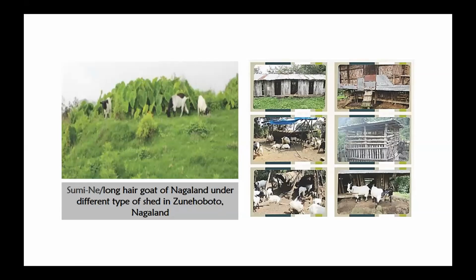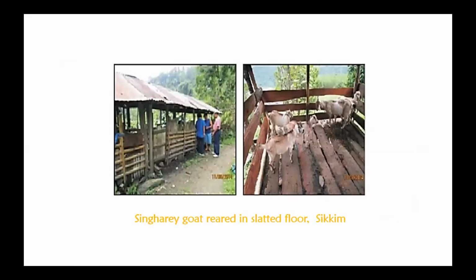These are pictures of the Sumi in Nagaland. Then this is the Singharey goat in Sikkim, where the sheds are constructed with locally available material and the flooring is almost always slatted.